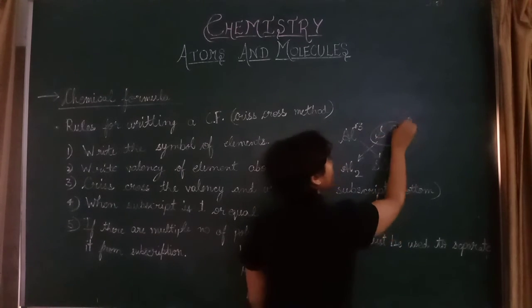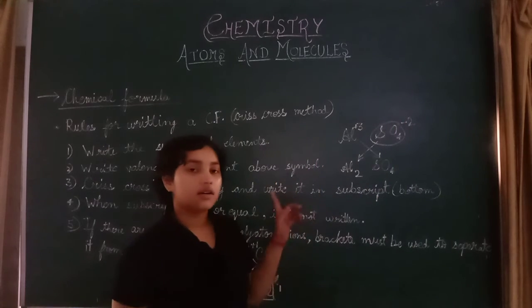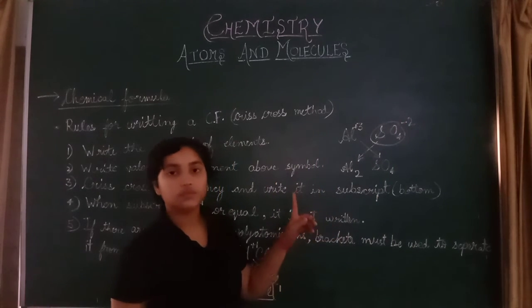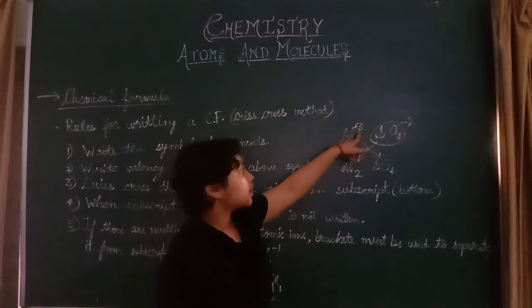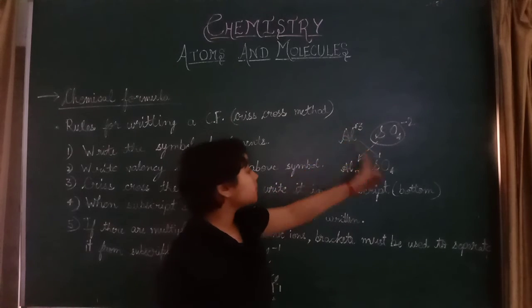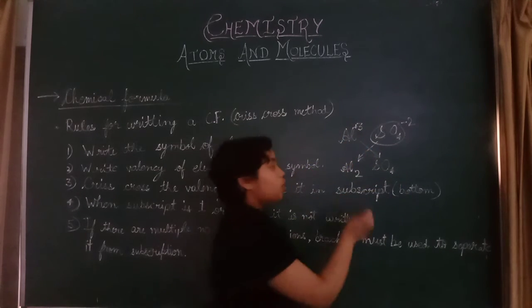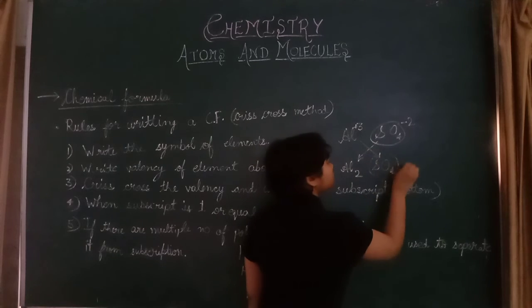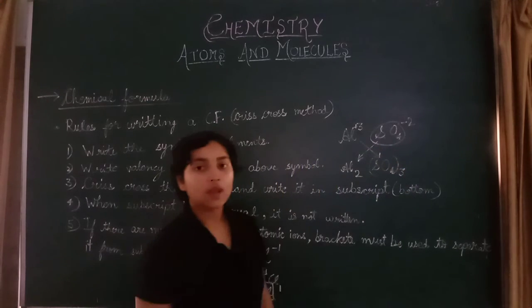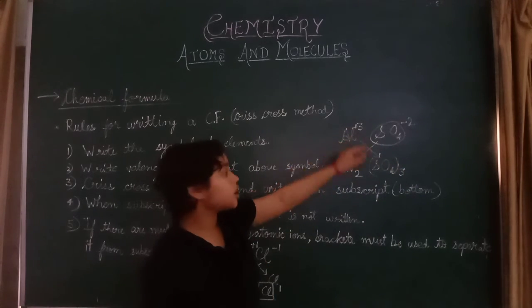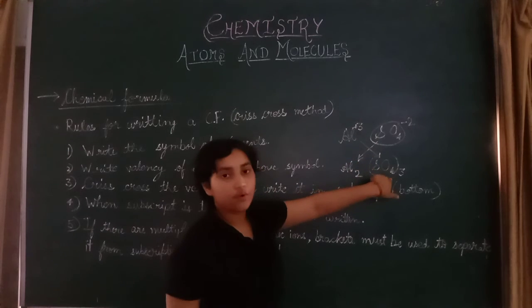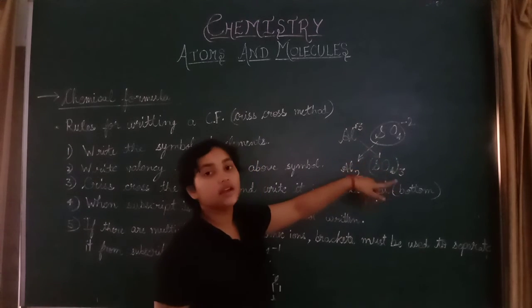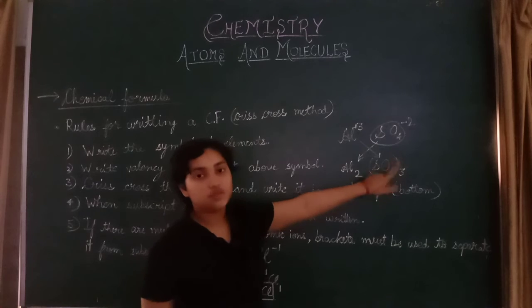This whole is one compound, so this valency will come down in the subscript for the whole sulfate, so the whole thrice. So there we will use a bracket.